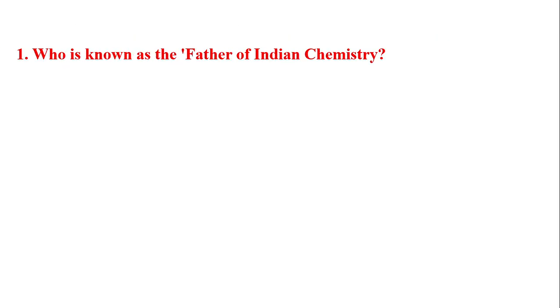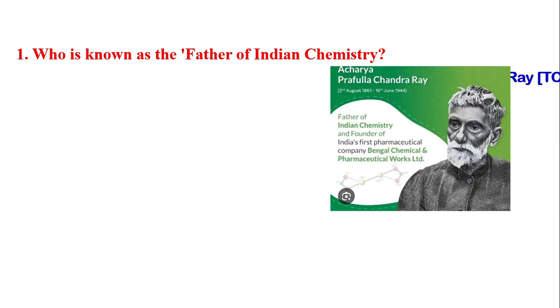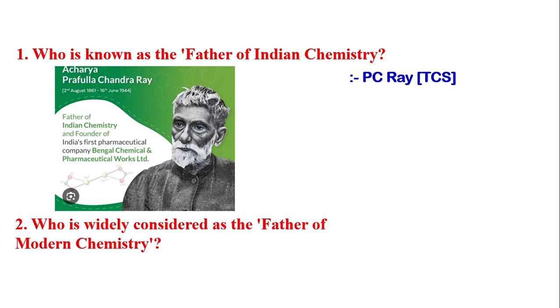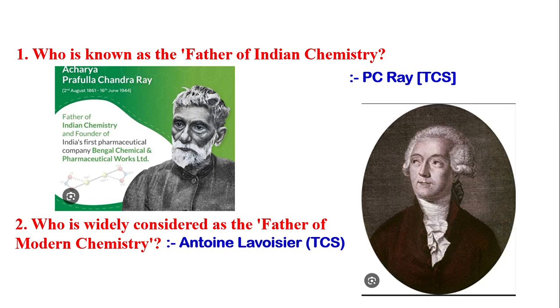Let's start with the first topic. The first question is, who is known as the father of Indian chemistry? The answer is P.C. Ray, Prafulla Chandra Ray. Next question is, who is widely considered as the father of modern chemistry? The answer is Antoine Lavoisier.